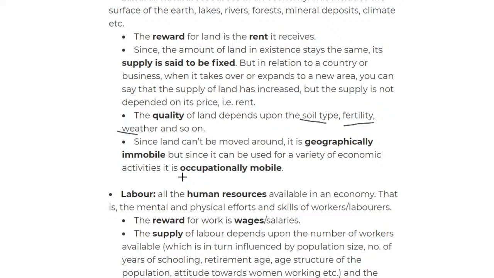But when we look at the use, okay, we can change it. I can demolish the building and make a hospital. From the hospital, I can make it an office building.